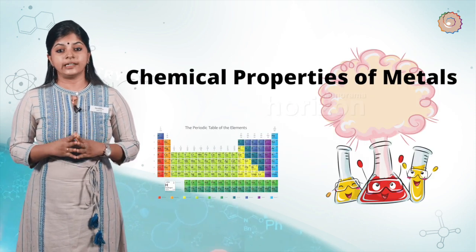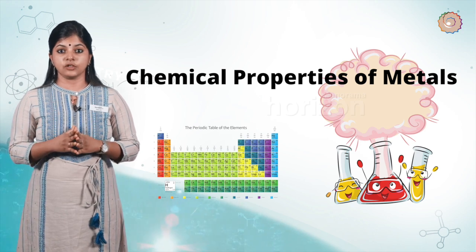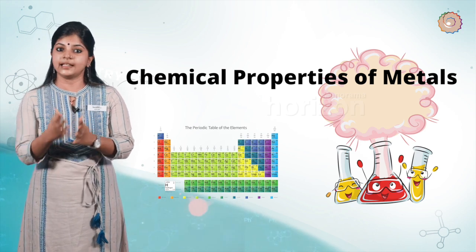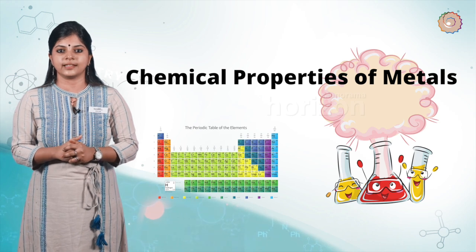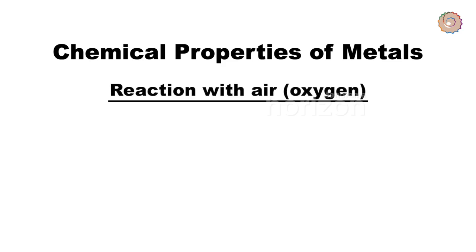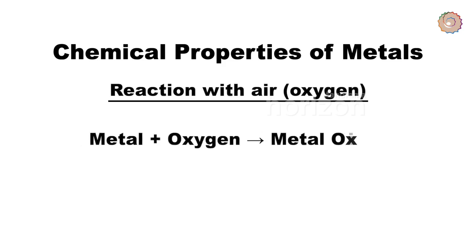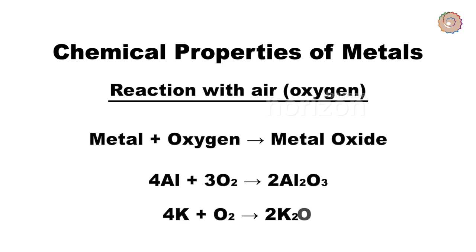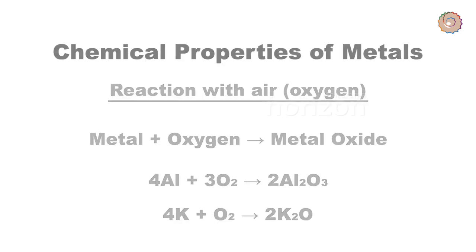Elements can be more clearly classified as metals and non-metals on the basis of their chemical properties, and let's see some of the chemical properties of metals. The first one is the reaction of metals with air. That is, when metal reacts with oxygen in the air, you get metal oxide. For example, if you react aluminum metal with oxygen, you get aluminum oxide. If you react potassium with oxygen, you get potassium oxide.